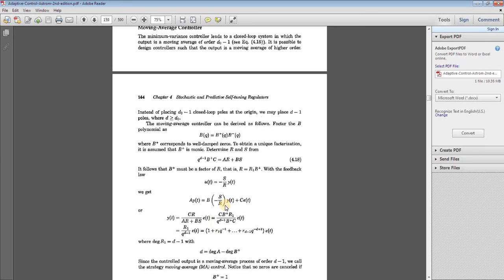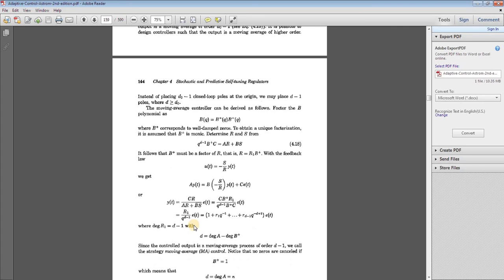So this becomes R1 upon q to the power d minus 1 e(t), where the degree of R1 is d minus 1, and d is the degree of A minus the degree of B.